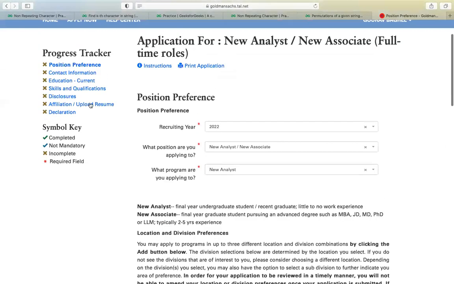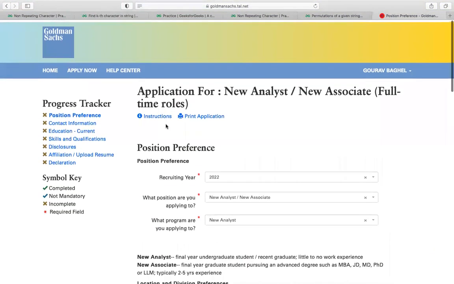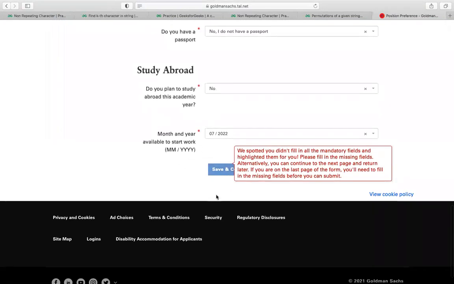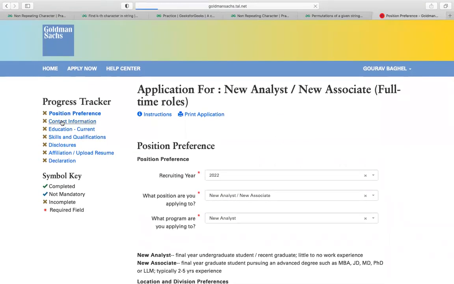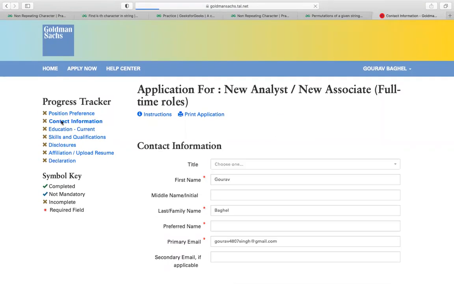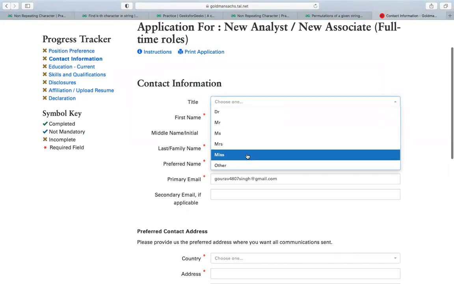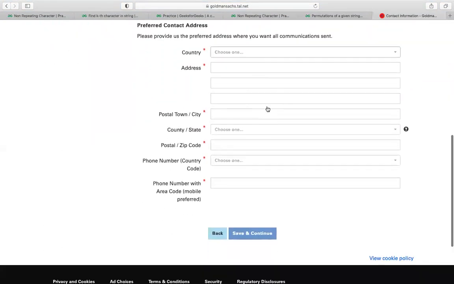After this, you have to go to the second page. You can directly jump from this page, from save and continue. But here I'm going through the link. So there is your contact information. You have to select your title, Mr., Mistress, or other. After that, you have to write your first name and everything, and fill in all the basic details.